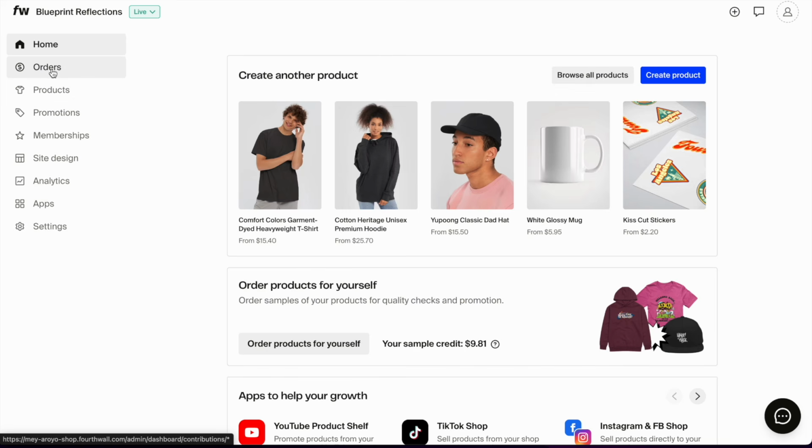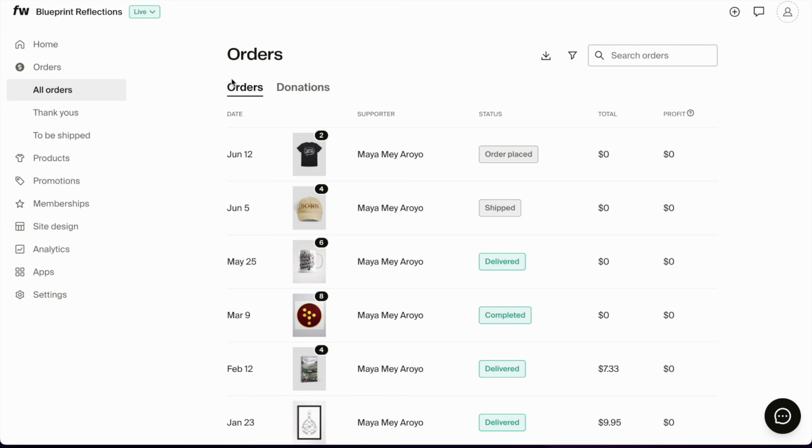Moving on to the second part of our dashboard, which is orders. I have been using the same exact shop up until a few months ago for a different niche and a different topic. And I left that niche for various reasons, and now I'm using it for Blueprint Reflections. And in the past few months, the orders that were made were mine because I was doing a lot of test ordering to test the products that I want to be in my shop. The reason why I'm showing you this and not the actual orders dashboard from a different shop is because then it will show you all the names of the people who ordered and how much they paid, and I don't think that's the right thing to do.